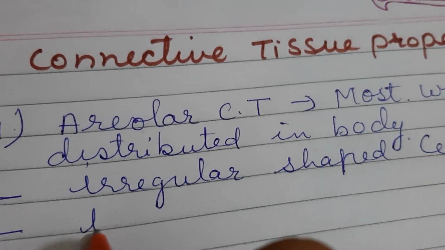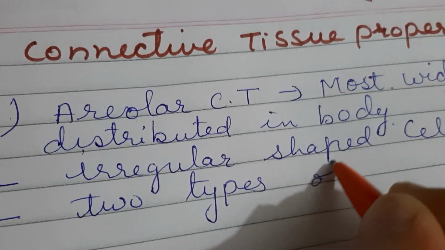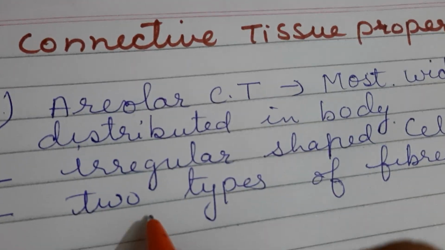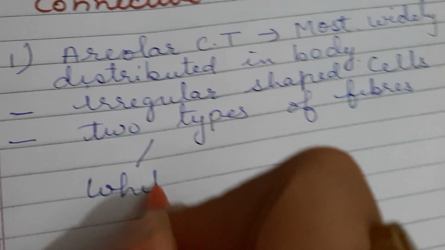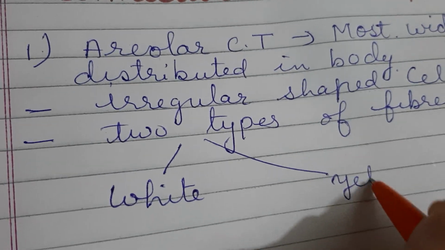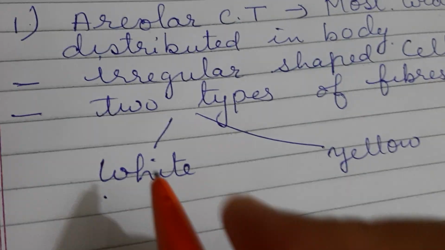Also it has two types of fibers. Right? The first type of fibers are the white fibers, and the second type of fibers are the yellow fibers. These white fibers are made up of collagen.